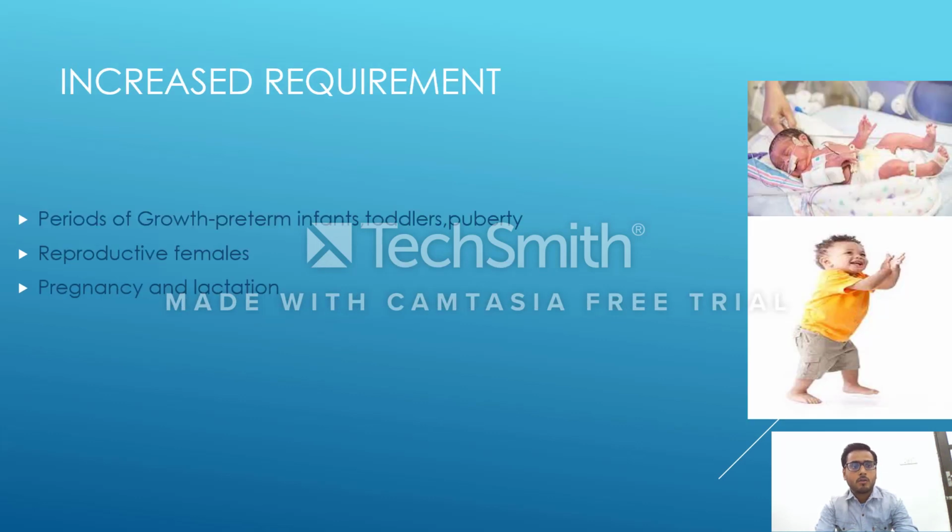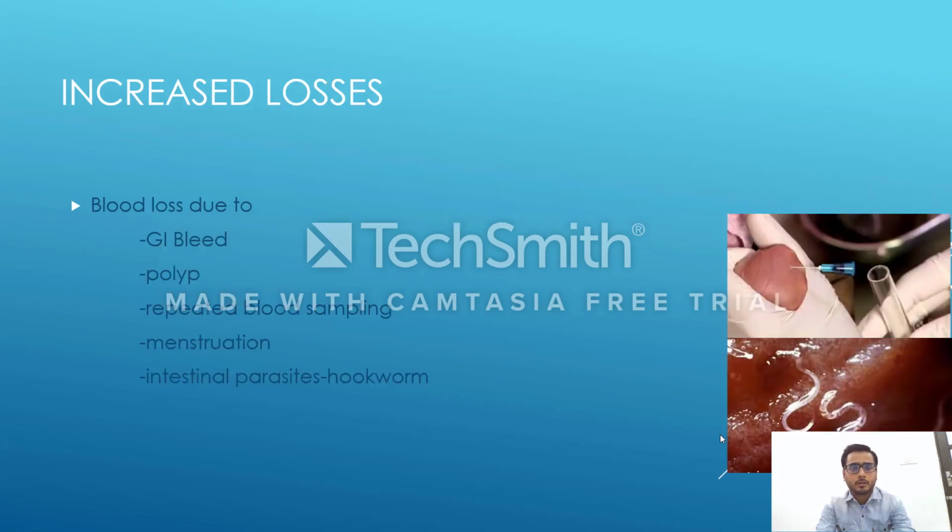Okay, now coming on to the increased requirement, when the requirement increases in periods of growth. What are the most important periods of growth if we discuss pediatrics and adolescents: the preterm infants, the age of toddler and puberty, the reproductive females, pregnancy and lactation. All these are causes of increased requirement which leads to iron deficiency.